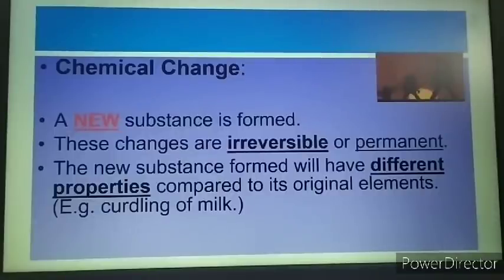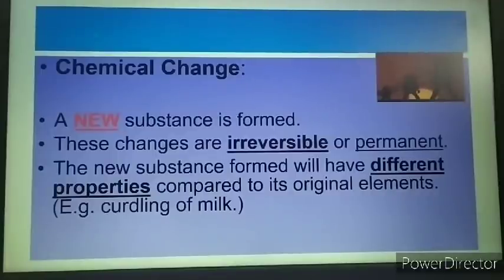And even if we try, we cannot get back milk from curd. So we consider this change an irreversible change. Because it is irreversible in nature, meaning we cannot get back the original substance, we call it a permanent change.